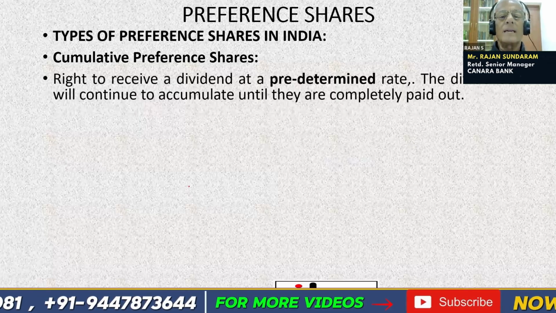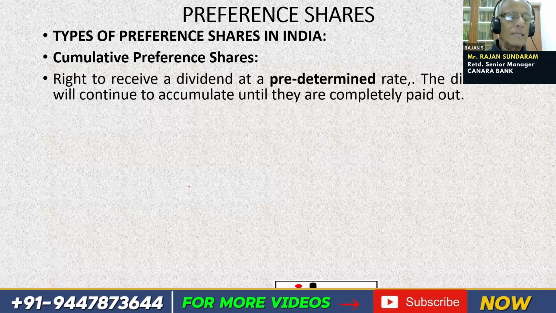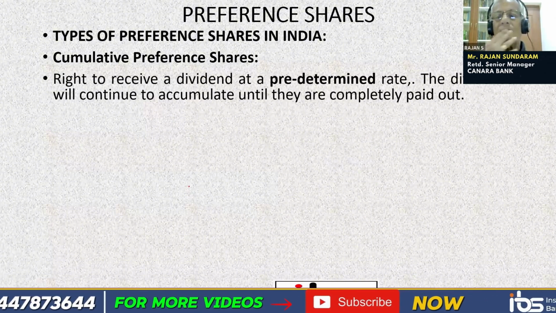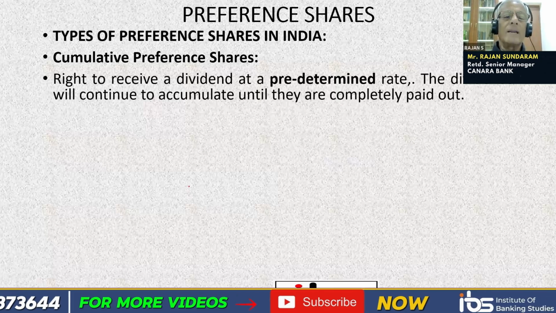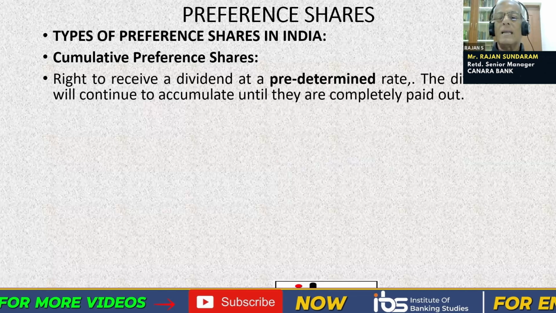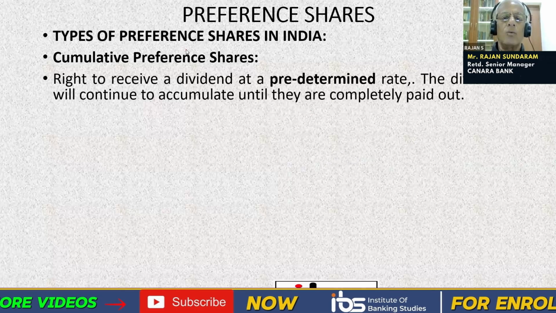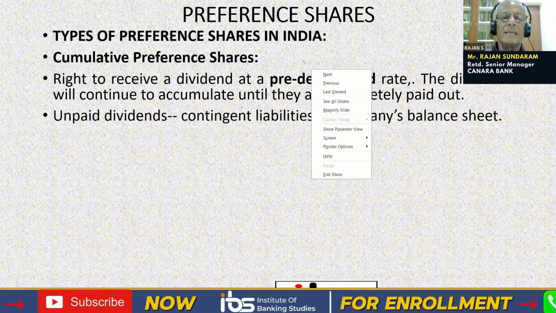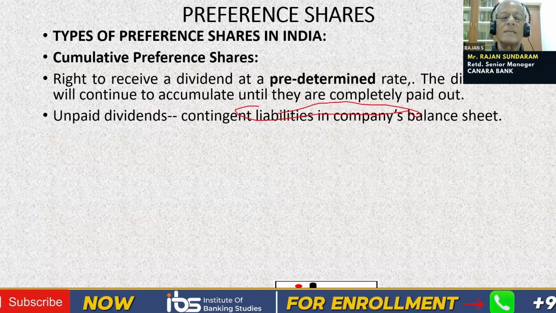Right to receive a dividend at a predetermined rate. The predetermined rate is mentioned at the time of issue of the preference shares. The dividends will continue to accumulate until they are completely paid out. Until the entire amount is paid out, they will continue. Unpaid dividends are treated as contingent liabilities in the company's balance sheet.